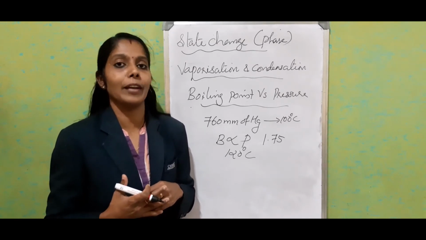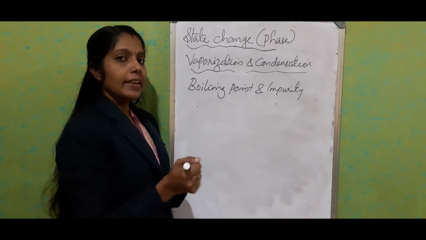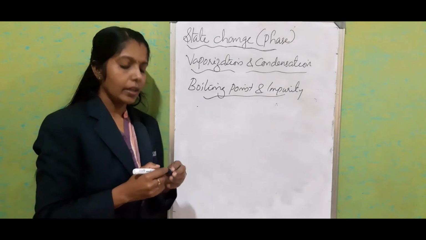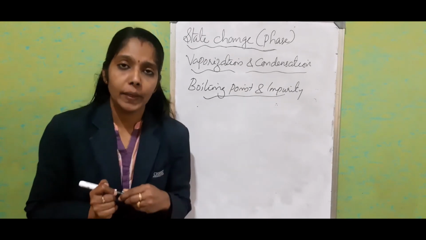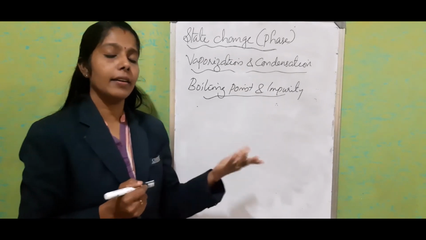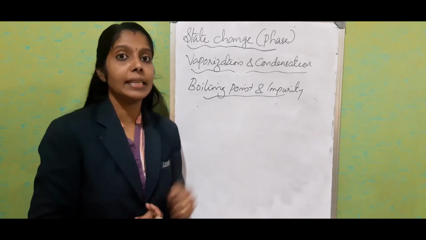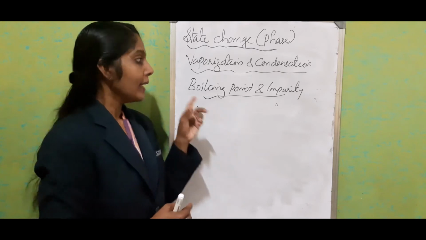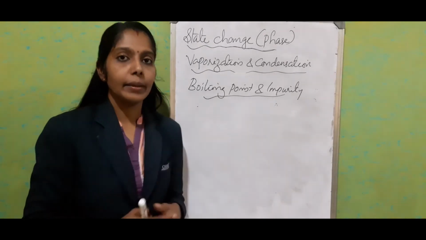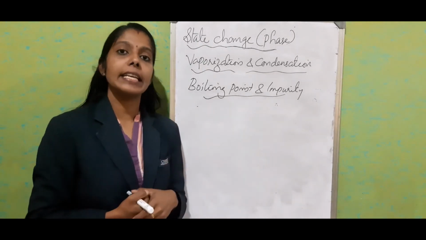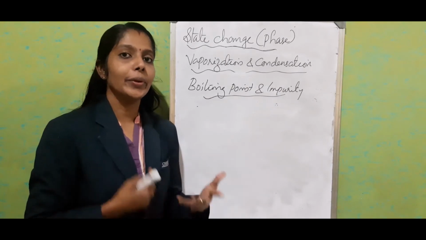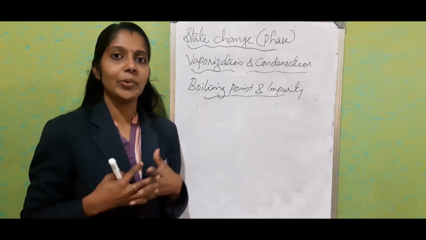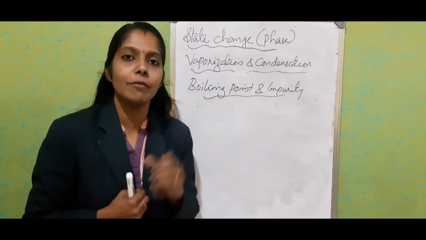cook food items at high altitude compared with the normal level. In the same way, now we'll see how the boiling point is affected by the presence of impurities. In the case of melting, we studied that by adding an impurity, the melting point decreases, and in the case of ice we need that property. Here, when we add impurities, the boiling point increases. Every day at home we are using salt, right? Why do we need to add salt to our food items?